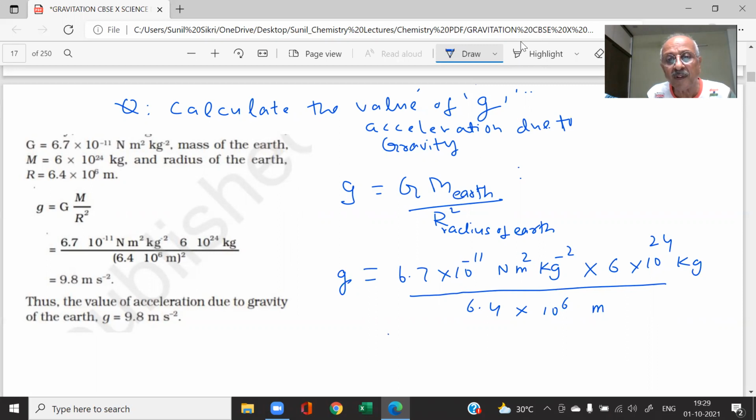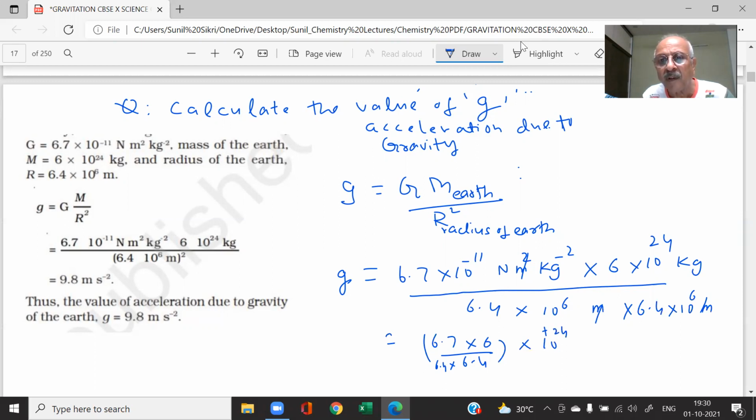If we put it in, this will be 6.7 into 6 divided by 6.4 into 6.4, with 10 power 24 plus minus 11 minus 12.